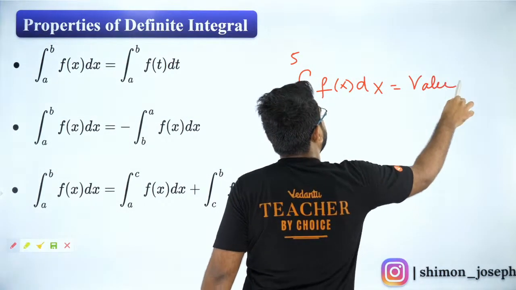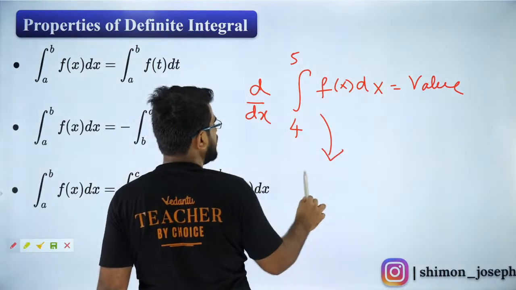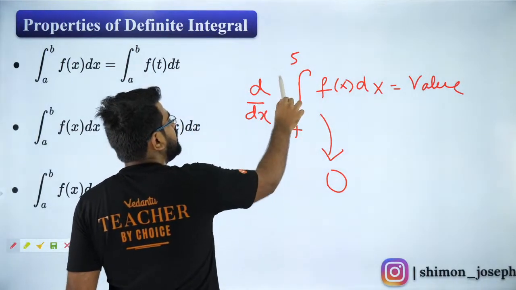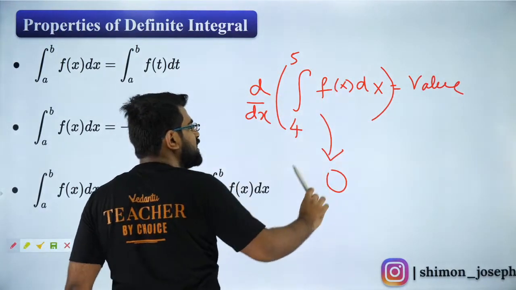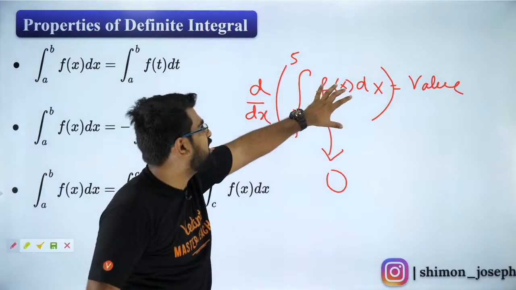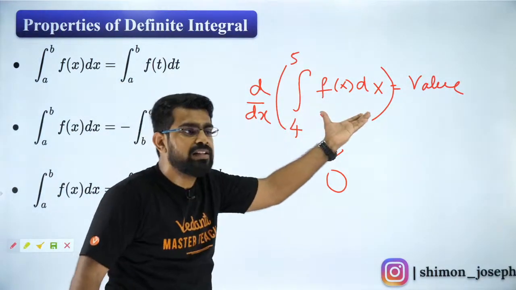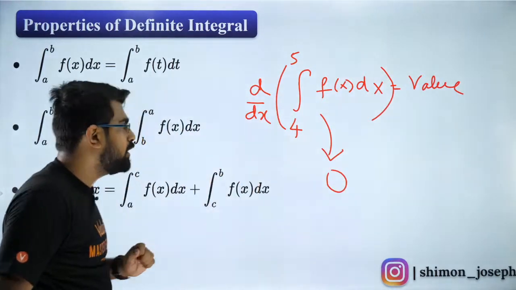So if I differentiate this, I will get 0, because this is a constant, and the derivative of a constant is 0. I hope you guys are all clear with it. Whenever you have definite integration with constant limits, that will give you a value, and when you differentiate it, it is always 0. Got it?